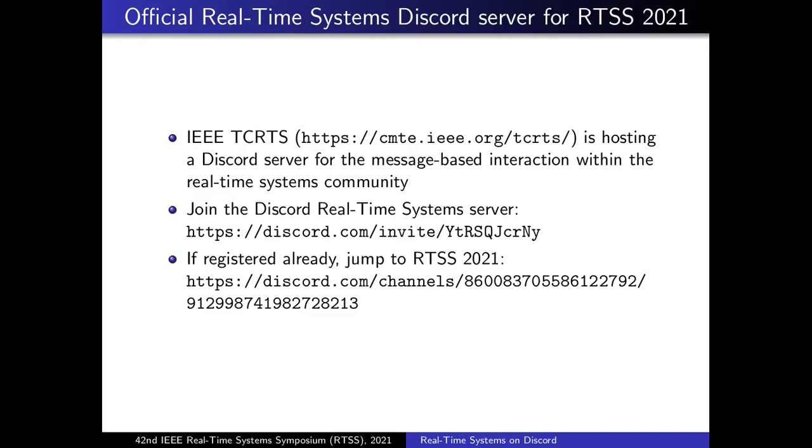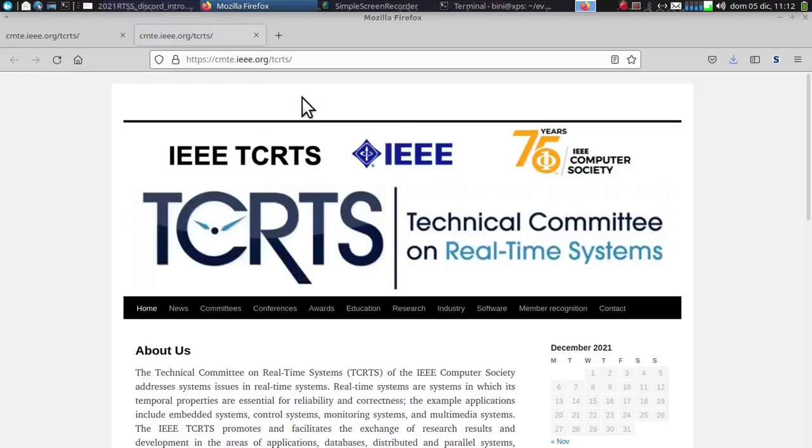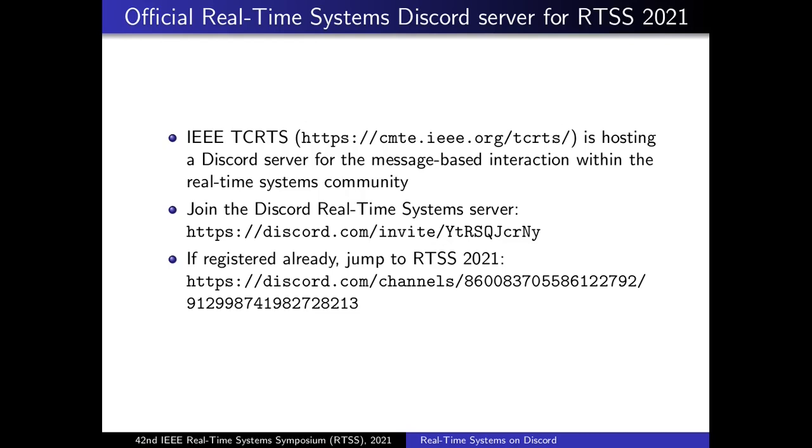The Technical Committee on Real-Time Systems, the TCRTS, is the sponsoring society of RTSS. You can see the link and its page here. Basically, the TCRTS is sponsoring a Discord server to host all message-based interaction within the real-time systems community. So how to join the Discord server? And of course, we are going to use this server even during RTSS 2021.